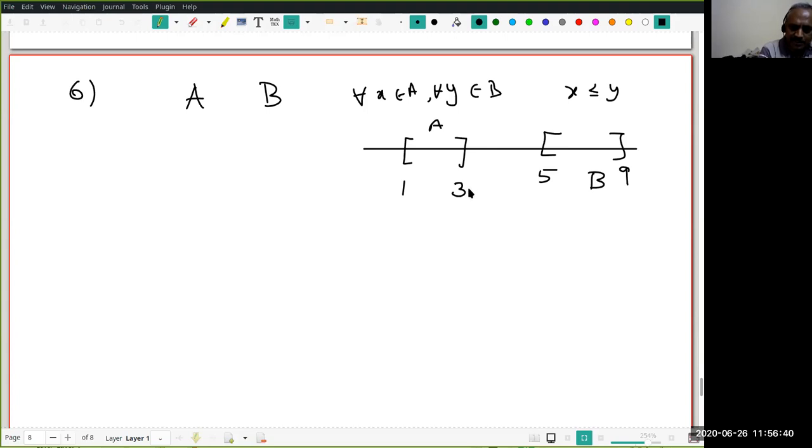Now, what can you suggest in terms of LUB of A, B, GLB of A, B, etc.? There is an obvious relation which is striking. Again, if you want, just look at a very common thing. Suppose I have two sets, and another set.